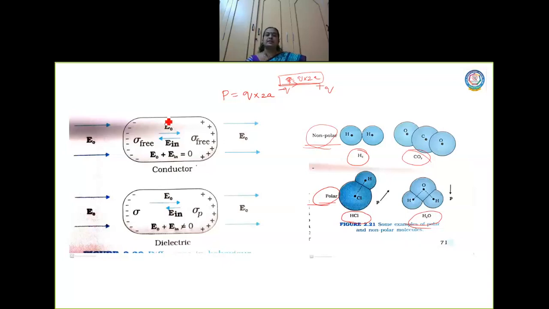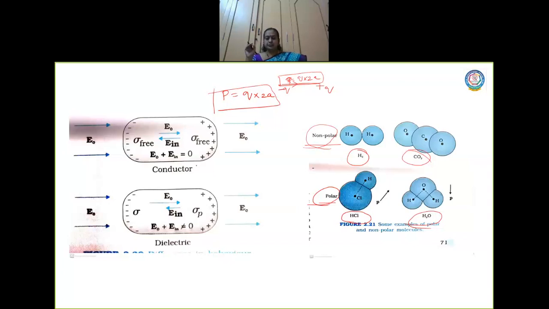You have to be very clear on what this dipole moment is. You will be able to know what a permanent dipole moment is. The charges are separated there by a distance. Such molecules are called polar molecules. Examples of polar molecules are HCl and water.